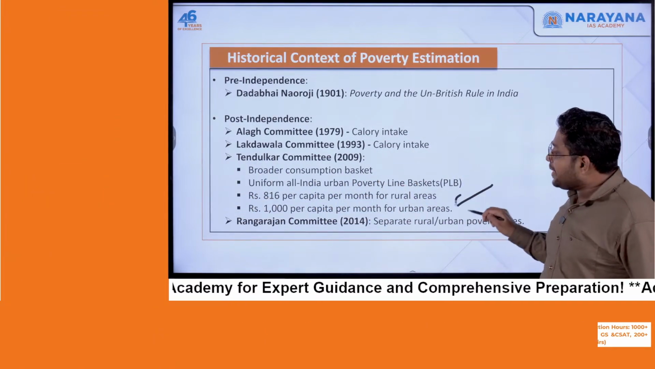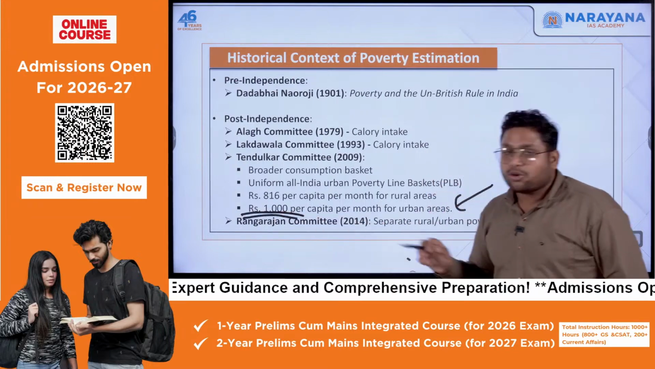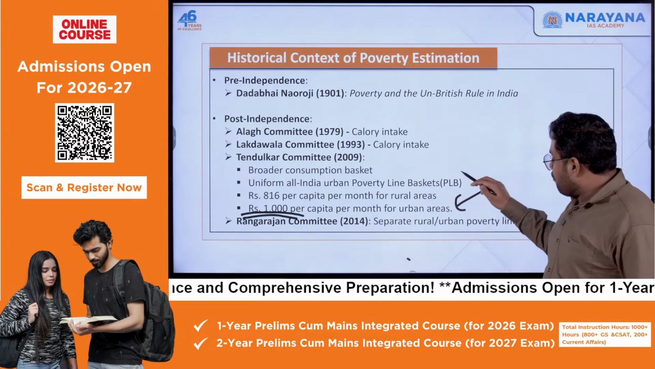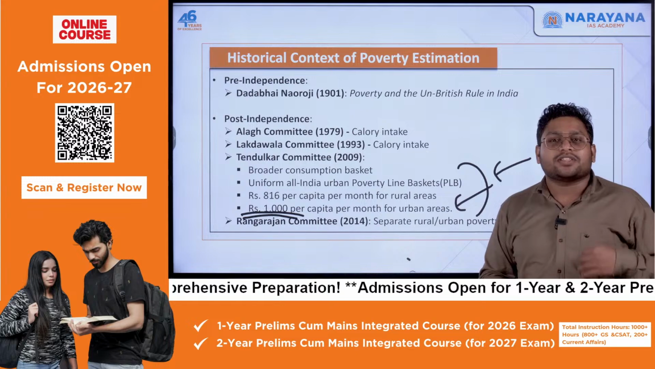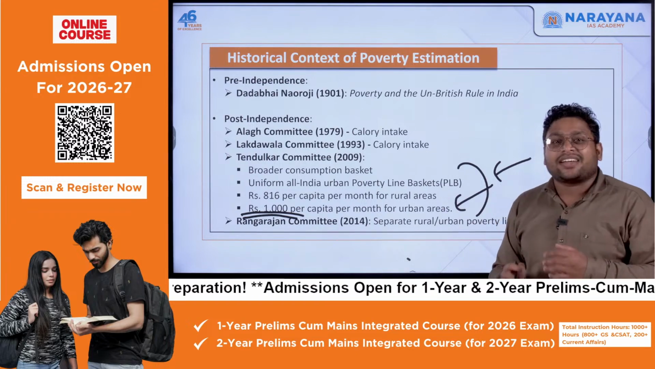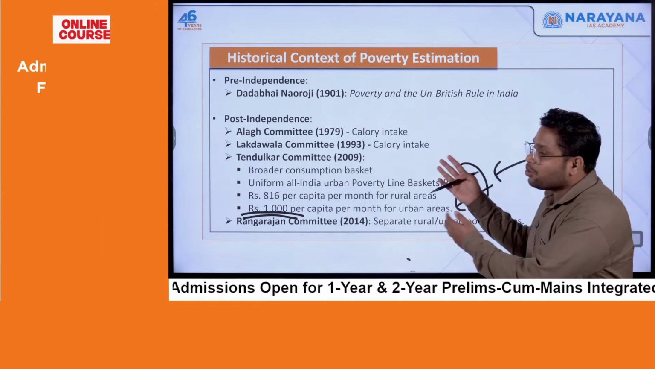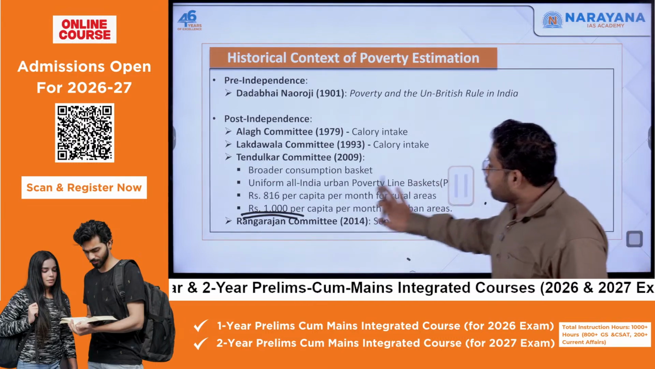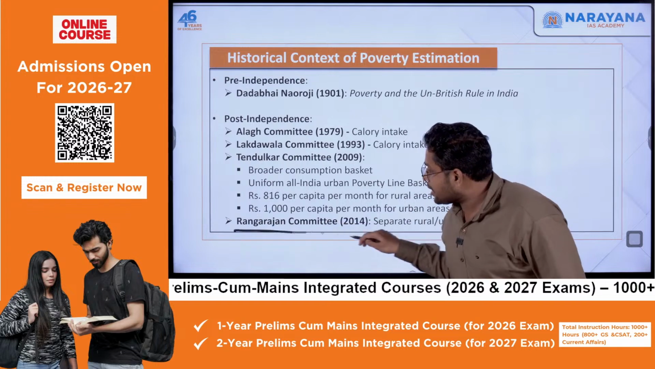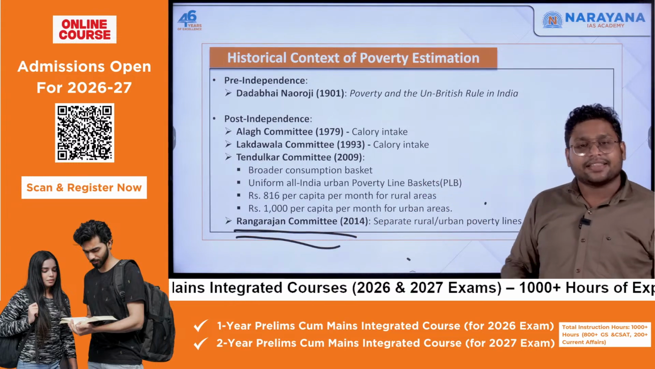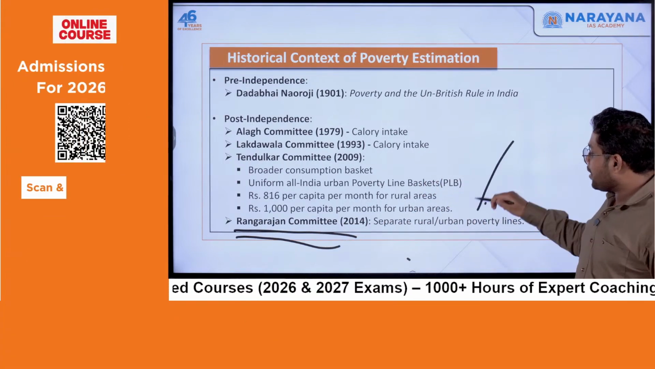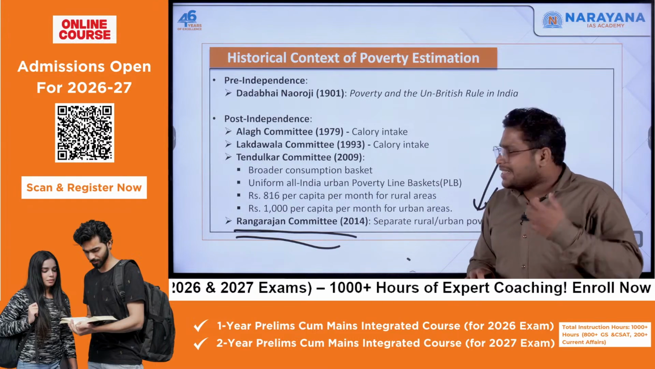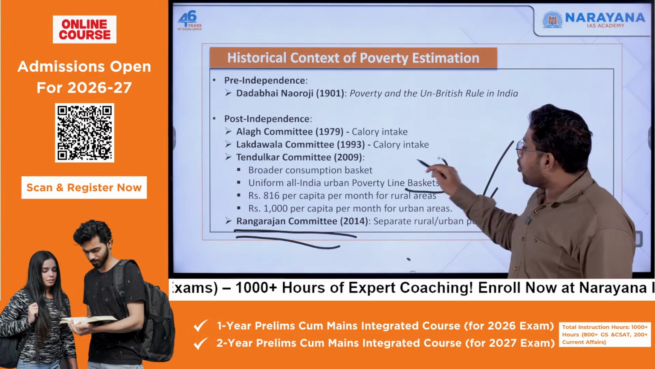Similarly, for urban areas, that amount was 1000 rupees. Now, when this was published, many people started criticizing this Tendulkar committee and the report. After that, in 2014, another committee was set up, the Rangarajan committee, which came up with its own report. And what they did was separate this basket altogether.